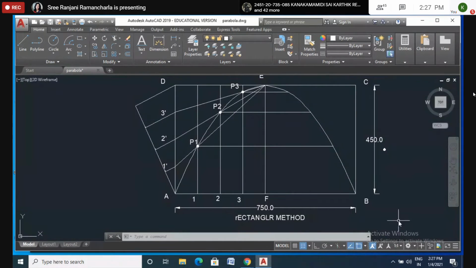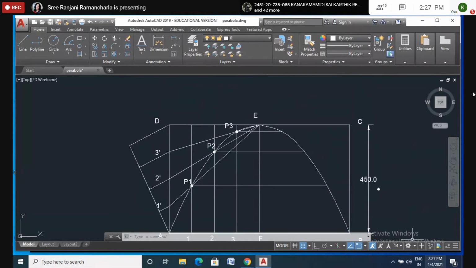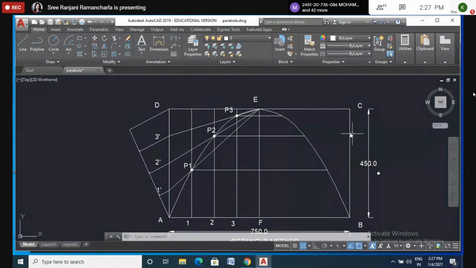Now in this parabola also, we have to show the normal and tangent, right? We have to show the normal and tangent. So on this parabola curve, you have to specify a point anywhere on the curve, your wish, anywhere on the curve.